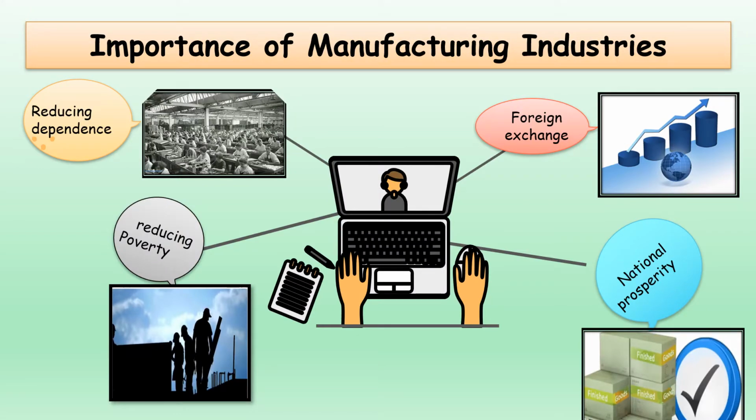Manufacturing industry is considered as the backbone of the economic development of India. Why is it so? Let's have a look. First one, increase in manufacturing industry helps in the reduction of dependency on agriculture. Second one, it creates a lot of job opportunities which automatically reduces unemployment and which in turn reduces poverty of our country. Number three, it increases the trade and commerce in the global scenario, and automatically this helps in the increase of foreign exchange which will be entering into our country.